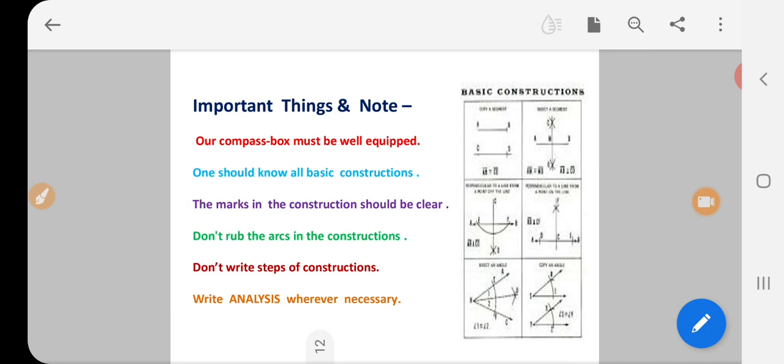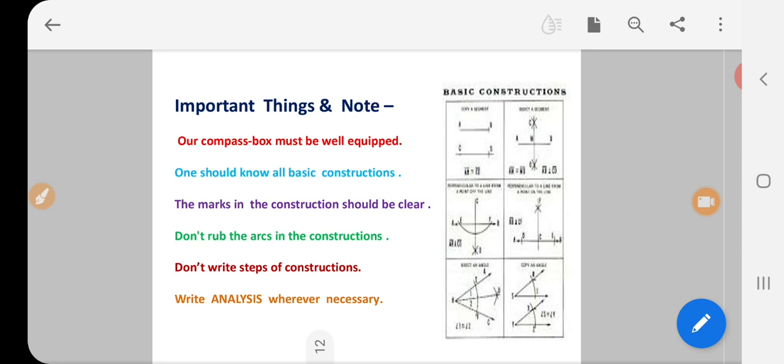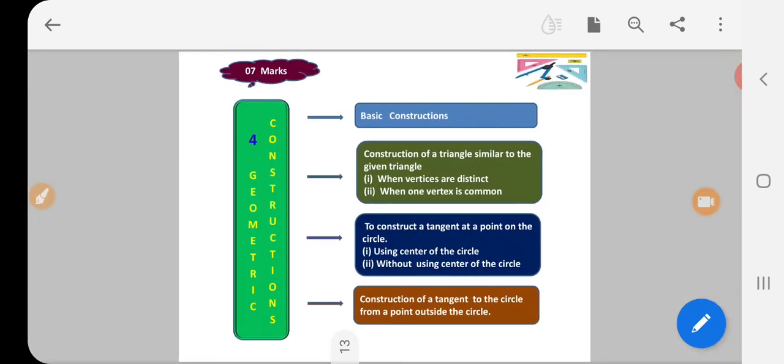One should know all basic constructions. The marks in the construction should be clear. Don't rub the arcs of the constructions. Don't write steps of constructions. Write analysis wherever necessary. Now the fourth topic is geometry construction, which carries 7 marks.